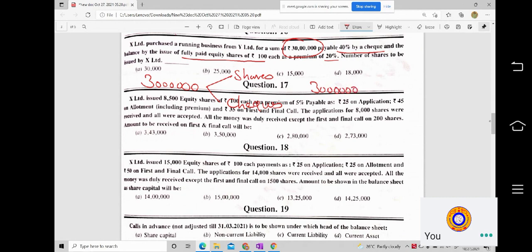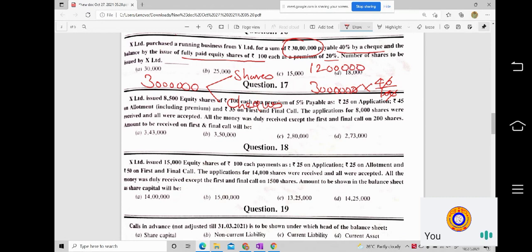30 lakhs into 40 by 100. So what amount do you get? The zeros get cancelled, one zero from here, one zero from there. So 3 lakh into 4 will give you how much? 12 lakhs. So that means you have to issue a check for rupees 12 lakhs.